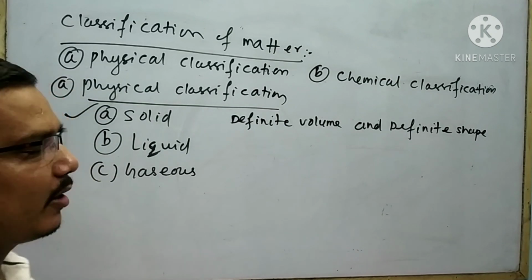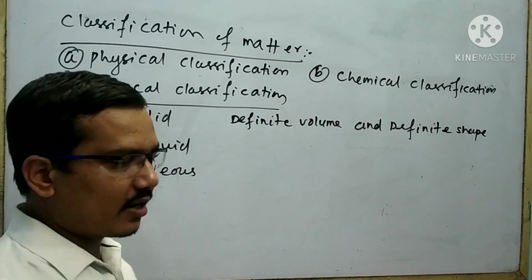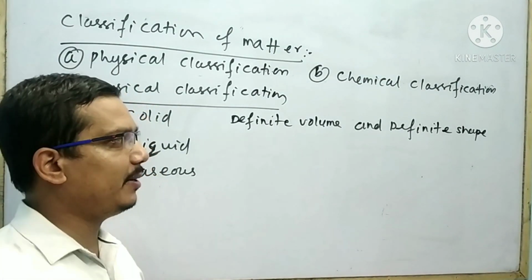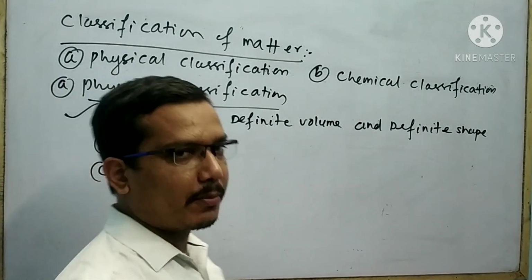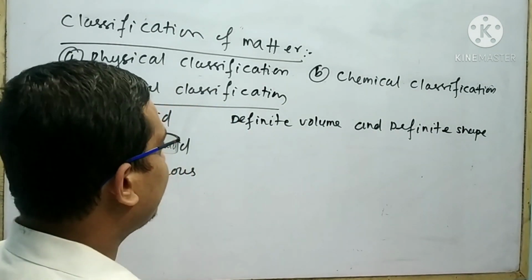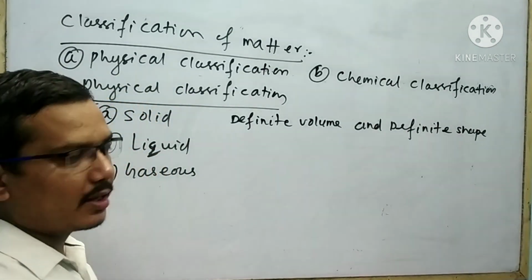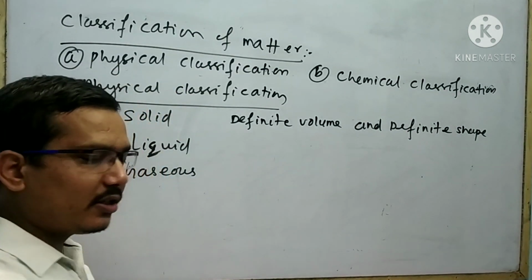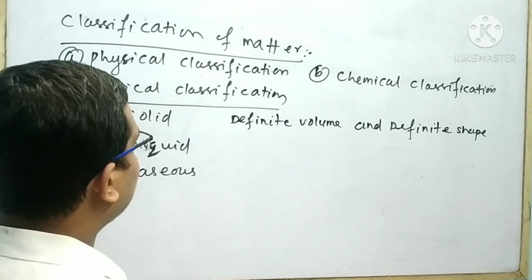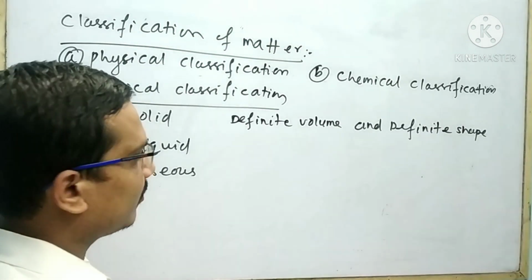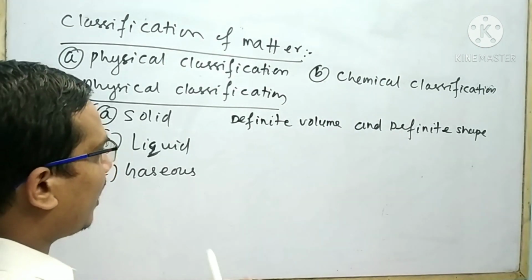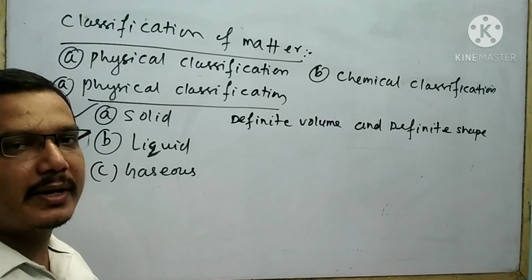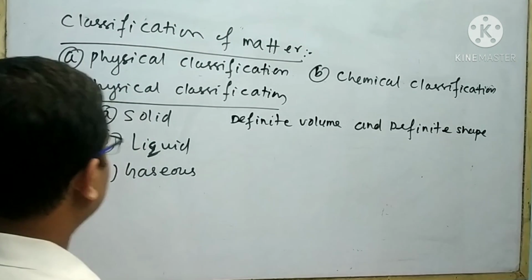We can take another example, chair. Chair having definite volume, definite shape. We can take another example, carbon. Carbon having definite volume, definite shape. Iron. Iron is also an example of solid because these substances having definite volume and definite shape.